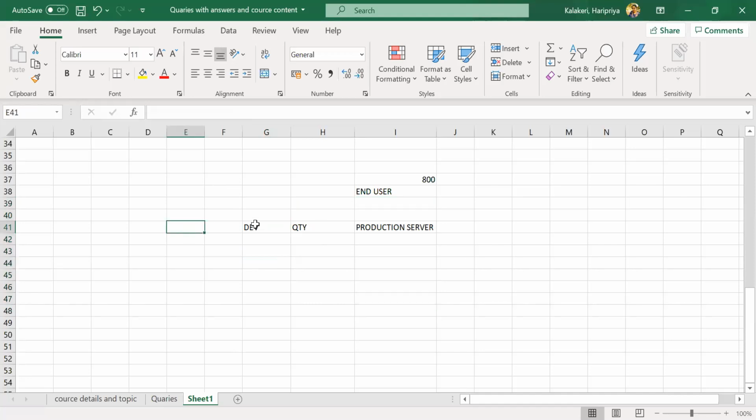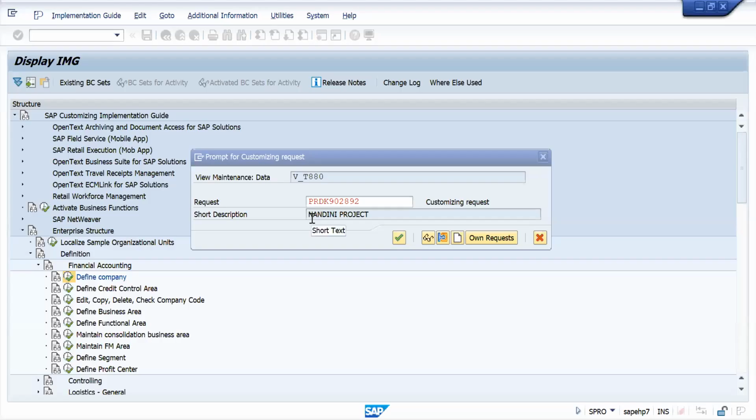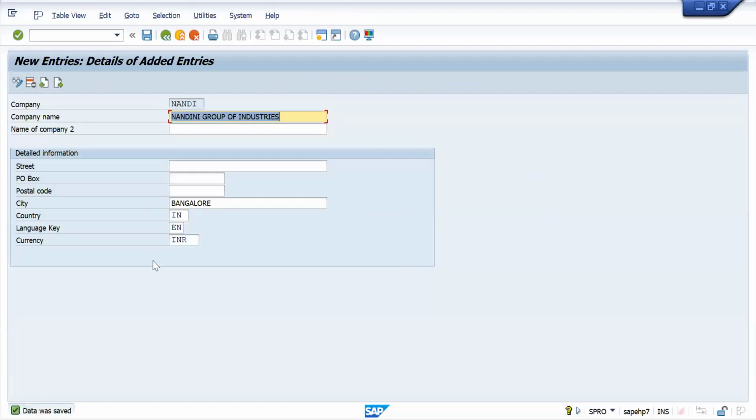If we create a plant here in the development server, again you need to test it in quality, and then this plant will go to production. How it will travel from here to here is through this TR number. How exactly this process happens in detail, we'll see in project class. Okay, just enter here, my company code is saved.